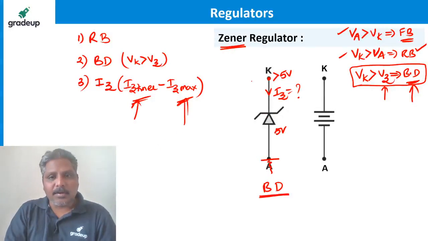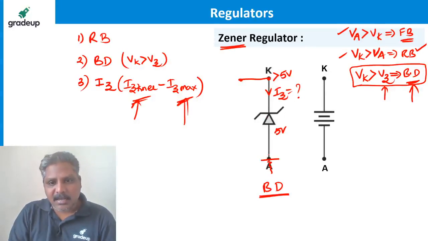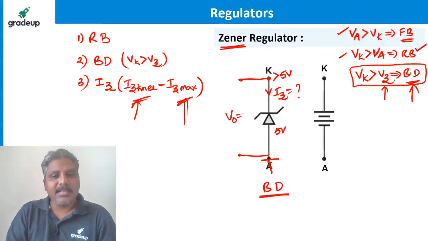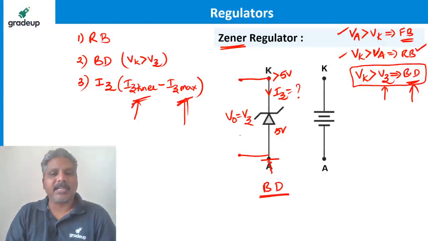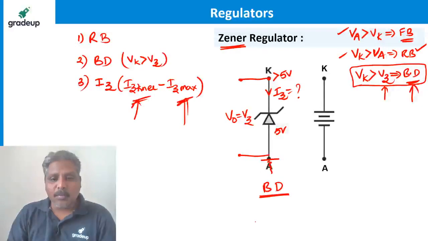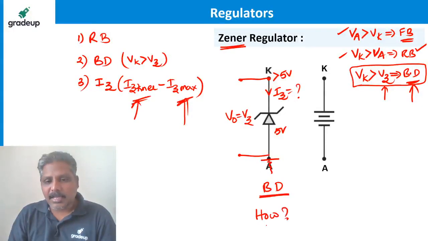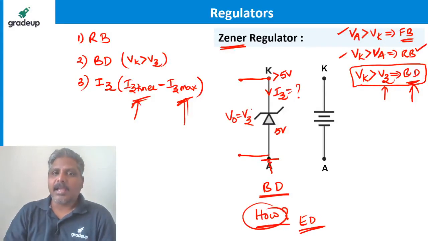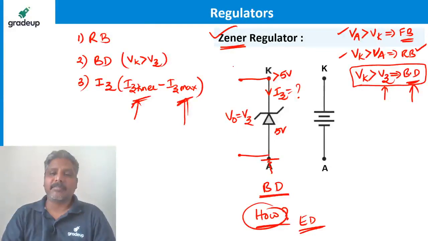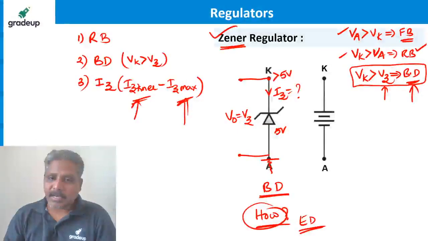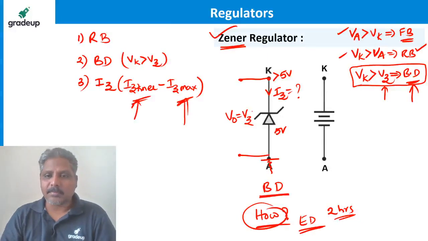Once Zener is under breakdown, if I measure the voltage across the Zener like this and call it V0, it is going to be equal to VZ, whatever it is. How it is, please don't ask me here, because that comes under electronic devices. Don't mind, even if you don't know how it is, I'll make the Zener regulator circuit very comfortable for you. If I want to explain how it is, I can do that, but it takes at least 2 hours to explain how Zener acts as a regulator. But in brief, I'll tell you, don't worry about that.